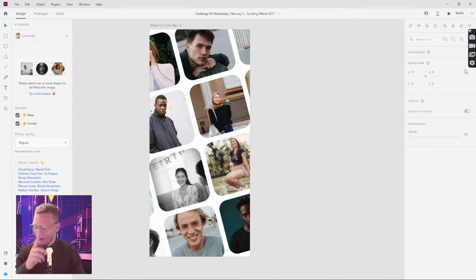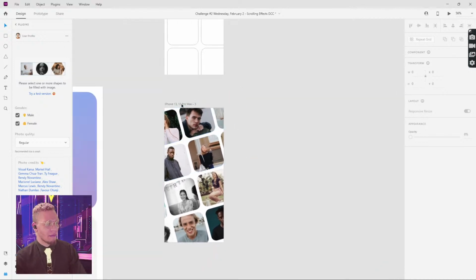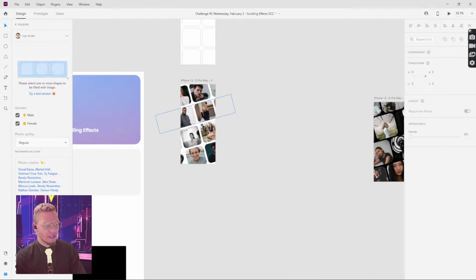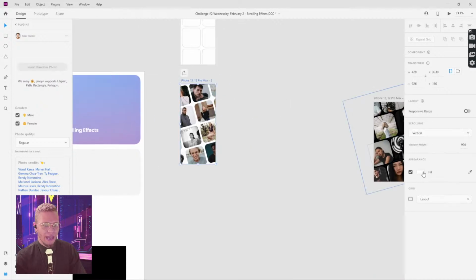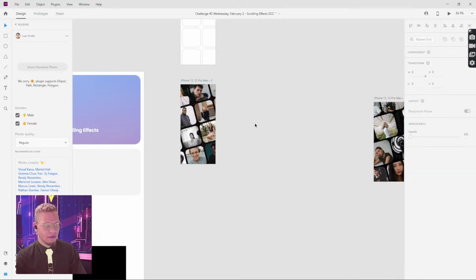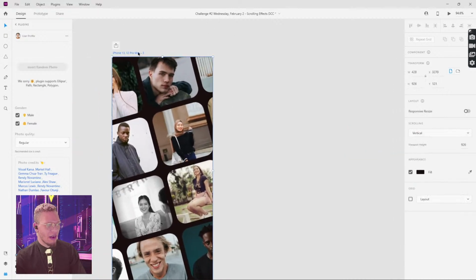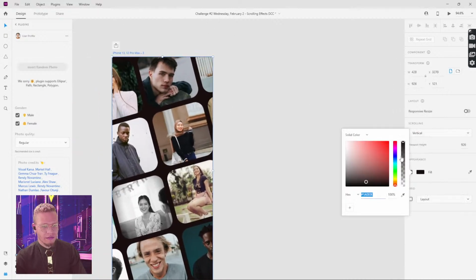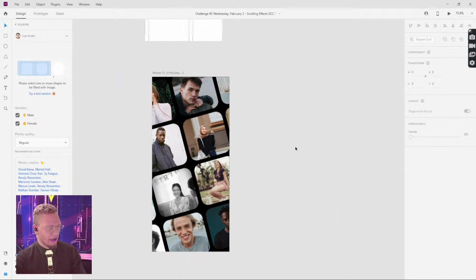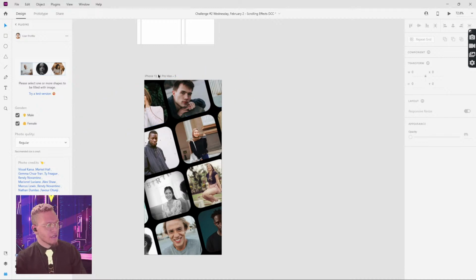And thank you, Sam, for dropping in the chat. Elizabeth Mock says, awesome. So we have all of our photos. What I'm going to do now is I want to make our background black. So what I did here is just grab the artboard, go to appearance, and I'm just going to go to the 000 hex color for right now.